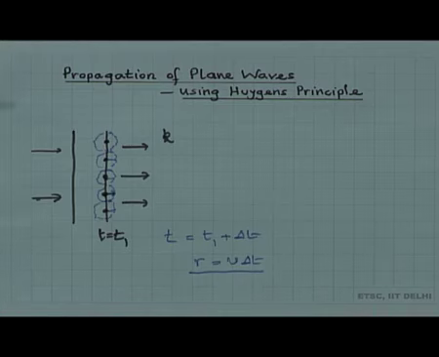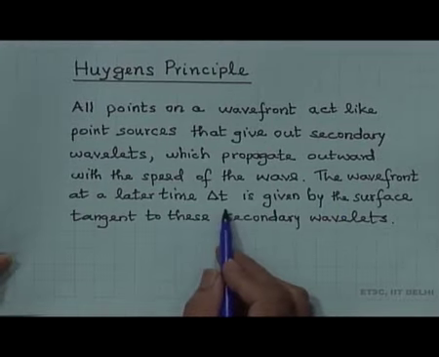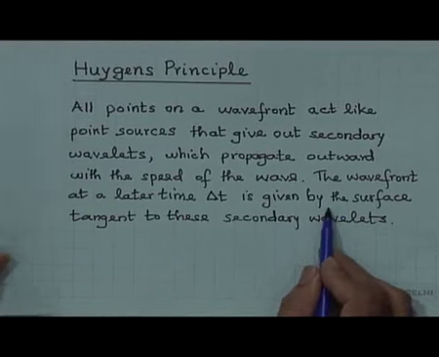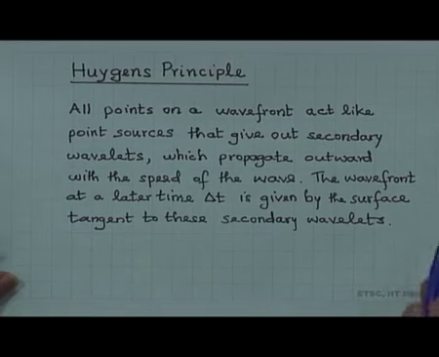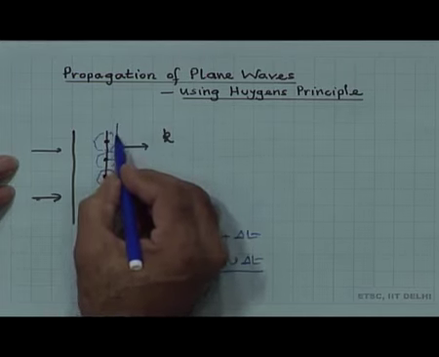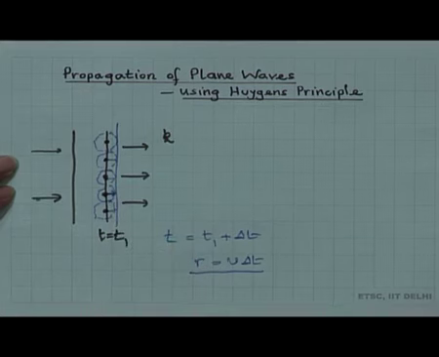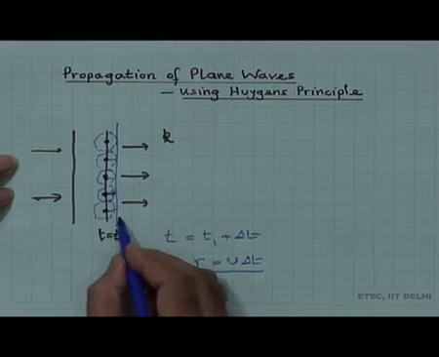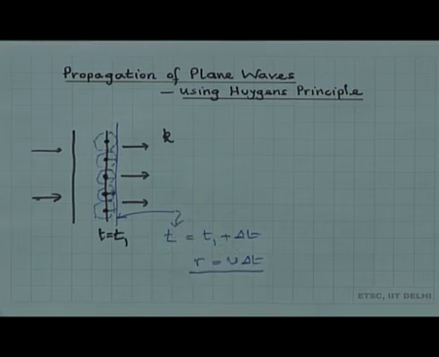And the statement says the wavefront at a later time delta t is given by the surface tangent to these secondary wavelets, which means if I draw a surface like this, which is tangent to the secondary wavelets, then this would represent the wavefront at the time t equal to t1 plus delta t.